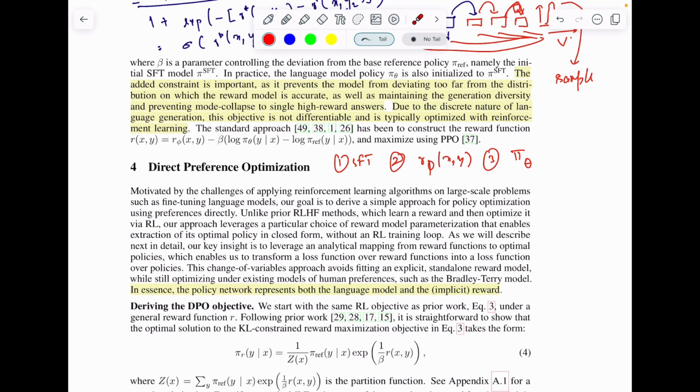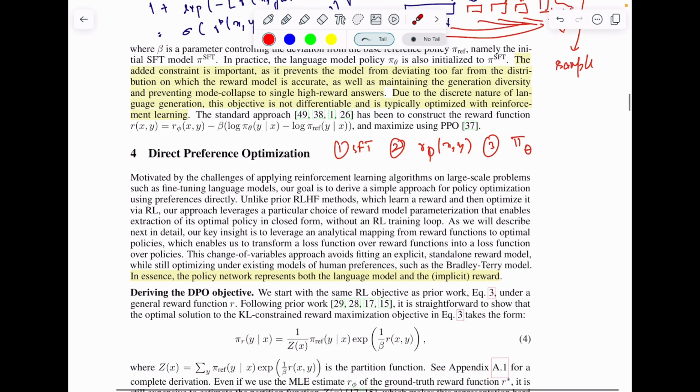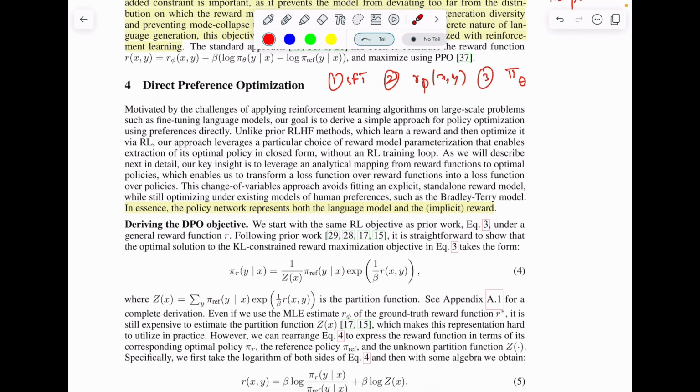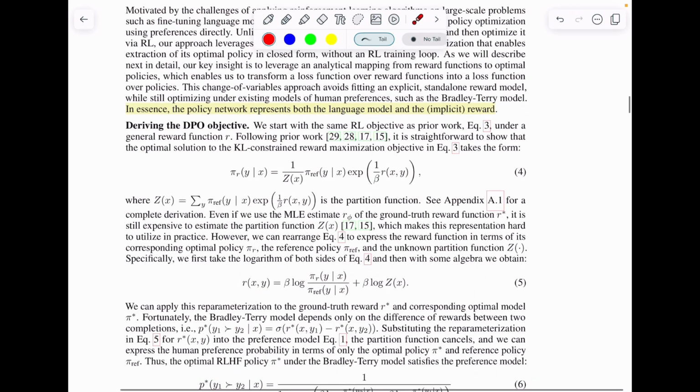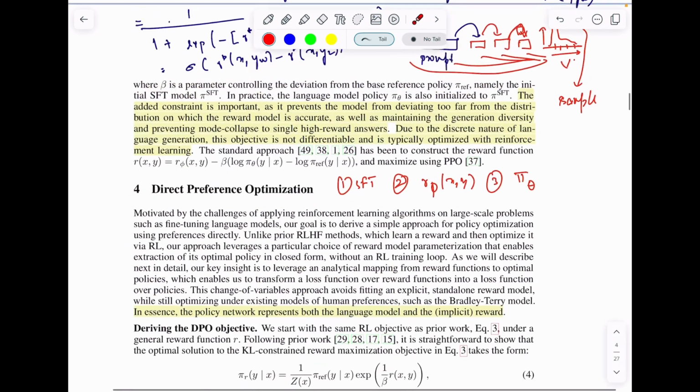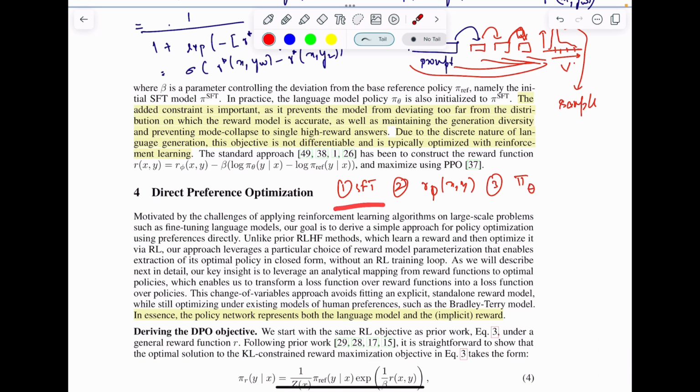So now the question is, what is direct preference optimization? Because there is a problem that you are keeping all three models in memory and RL is unstable, can we get rid of this three-step process, where we first train the reward function and then, using the reward function, fine-tune on human preference data? Can we do something better than this?